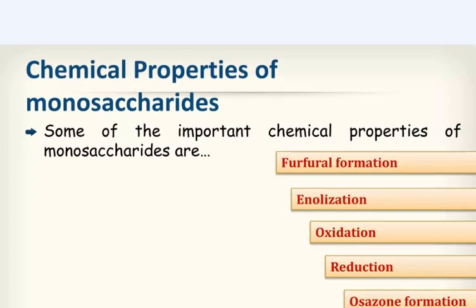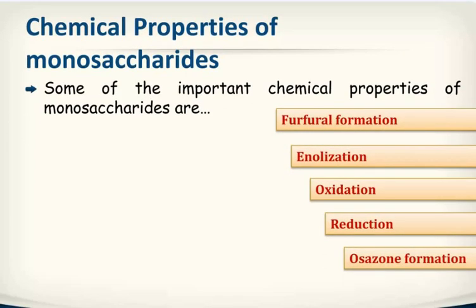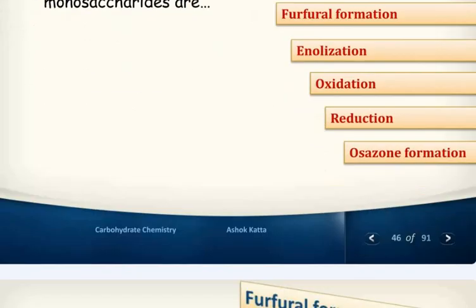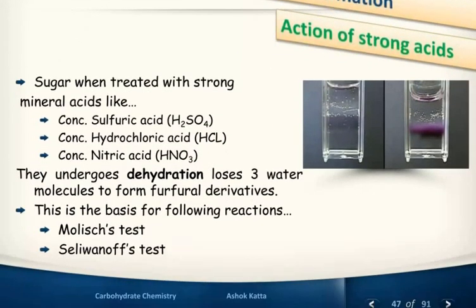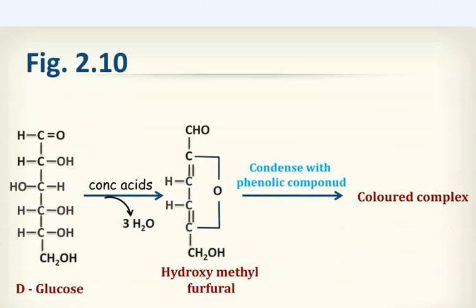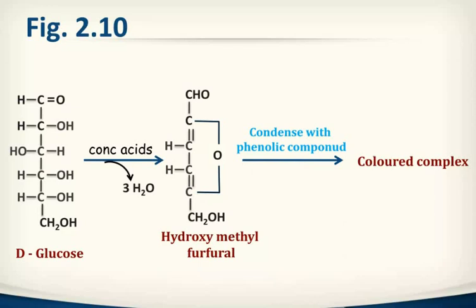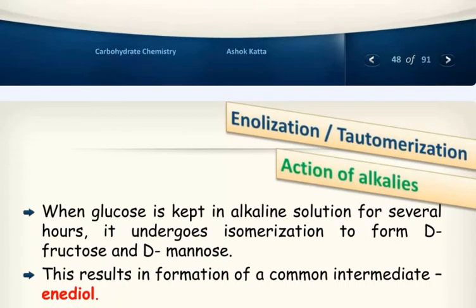Now, properties of monosaccharides. Some of the important chemical properties of monosaccharides are furfural formation, enolization, oxidation, reduction, and osazone formation. Sugar, when treated with strong mineral acids like sulfuric acid, hydrochloric acid, nitric acid, undergoes dehydration. It loses 3 water molecules to form a furfural derivative, and this is the basis for the following reactions: Molisch test and Seliwanoff's test. So you can see the hydroxymethyl furfural colored compound.